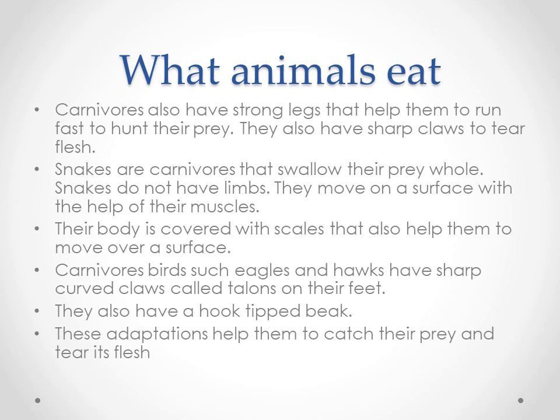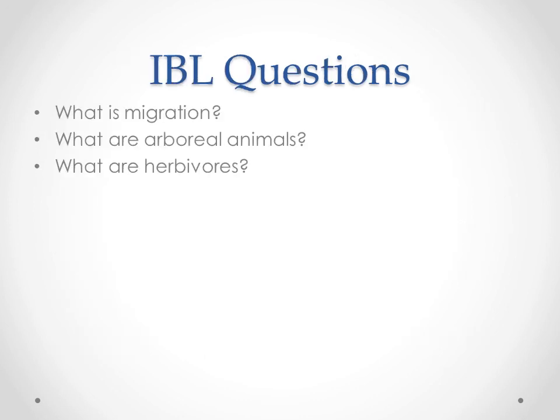ठीक है. So now write the IBL questions in your fair notebook. First one, mark is migration. Second, what are arboreal animals? And third, what are herbivores? So write these 3 IBL questions in your fair notebook, and tomorrow we will discuss what are omnivores, scavengers, parasites.